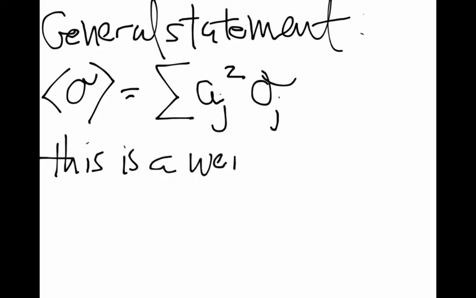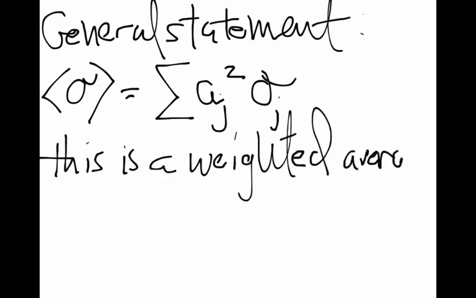This is simply a weighted average of these observable eigenvalues that comprise the expectation value.